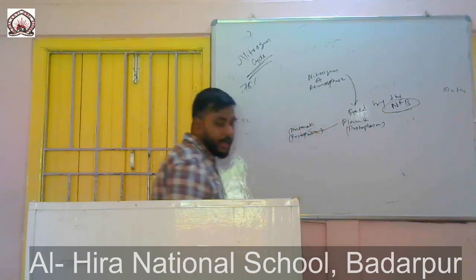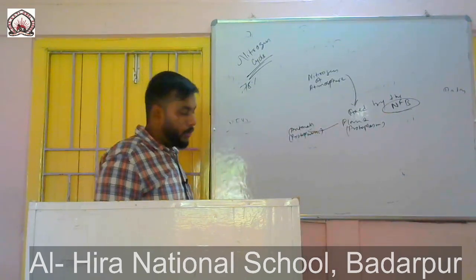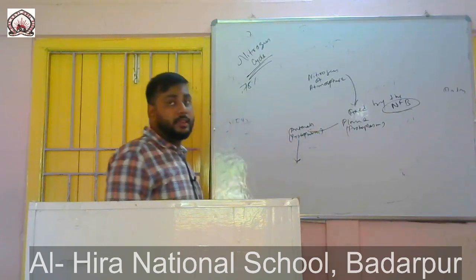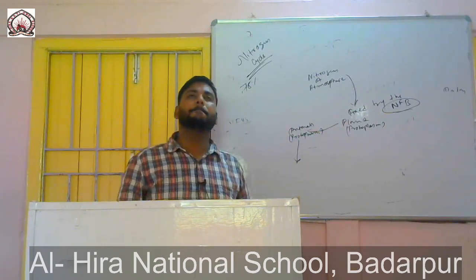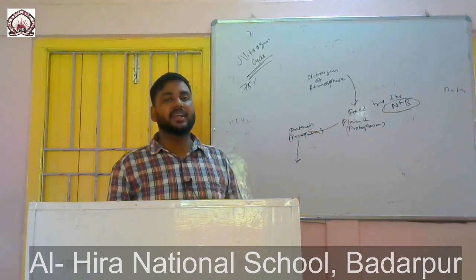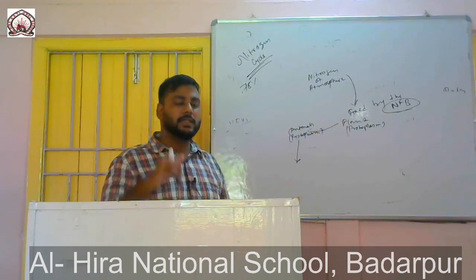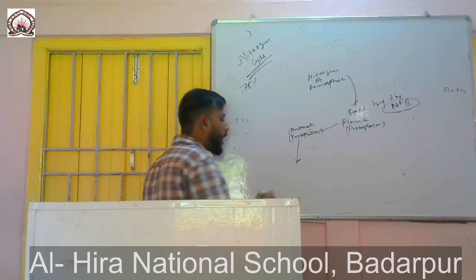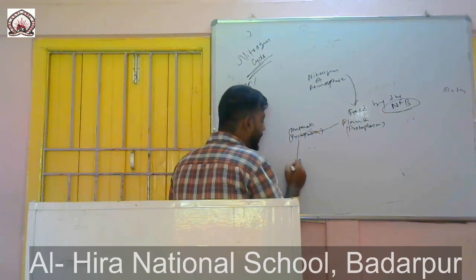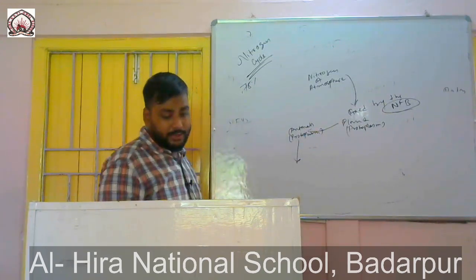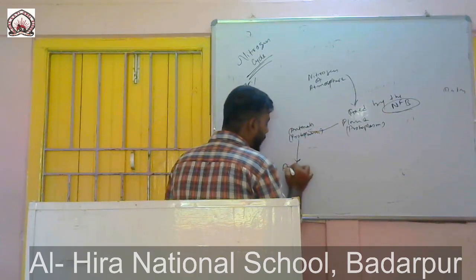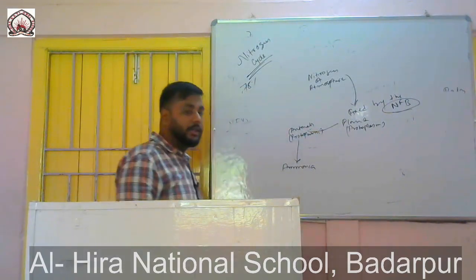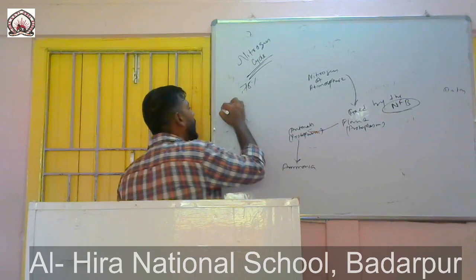Now when animals excrete waste in the form of urine, they will do what? They will release this nitrogen in the form of ammonia. So our urine or the urine of animals contains nitrogenous compounds like ammonia.